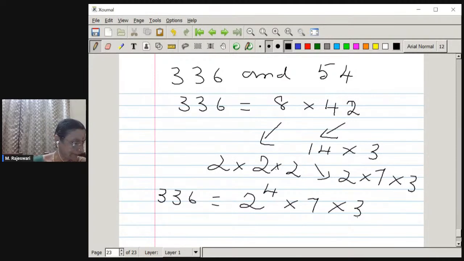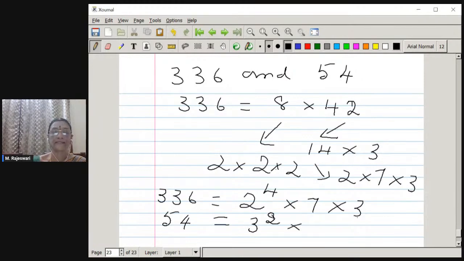Now here I would bring it to your kind notice, when you are resolving into prime factors, each and every factor that you are identifying should be a prime number. Okay. Wonderful. Many of you have written the correct answers. That is fine. So similarly, 54 is nothing but 6 into 9. That is 3 square.